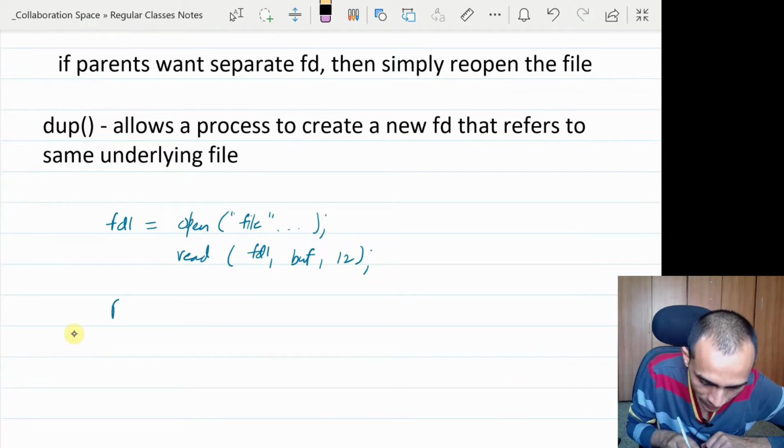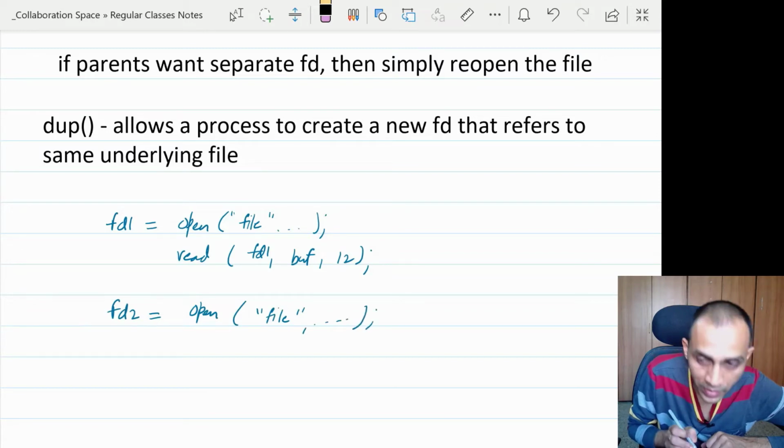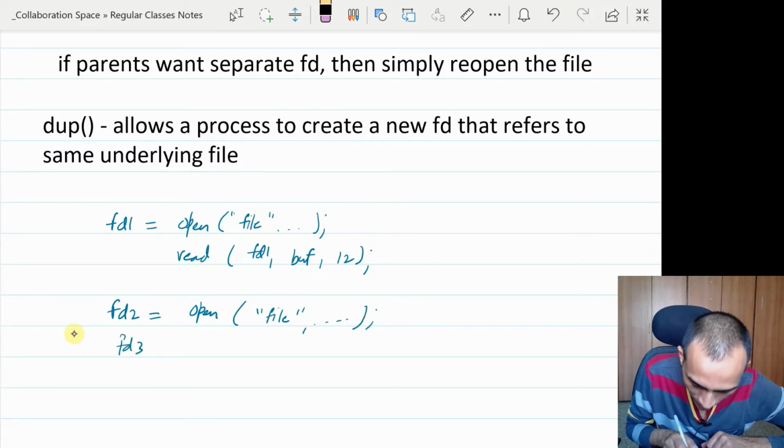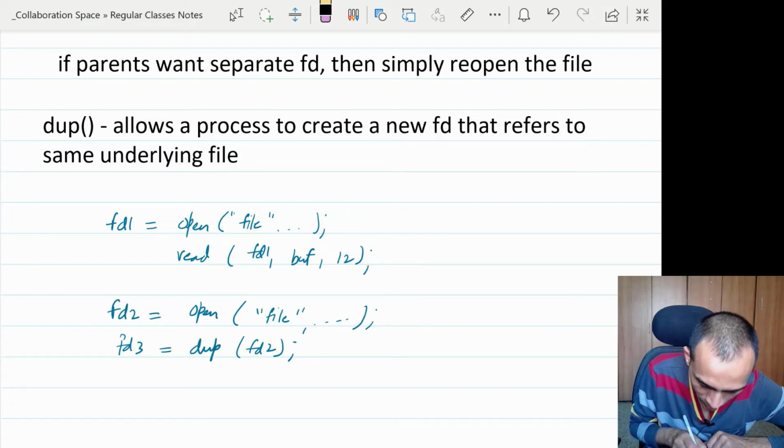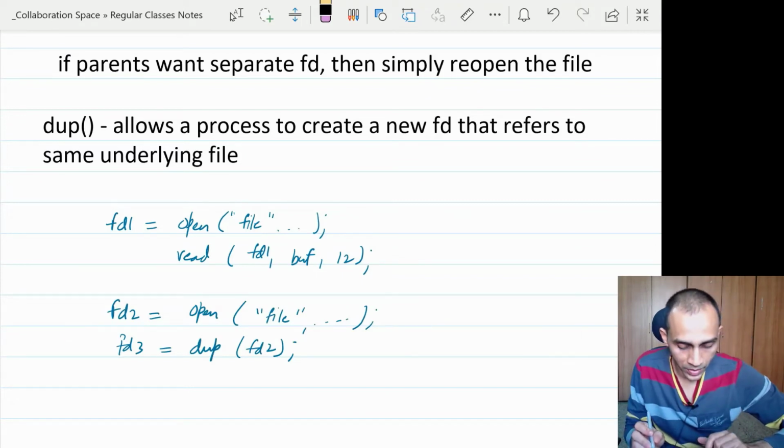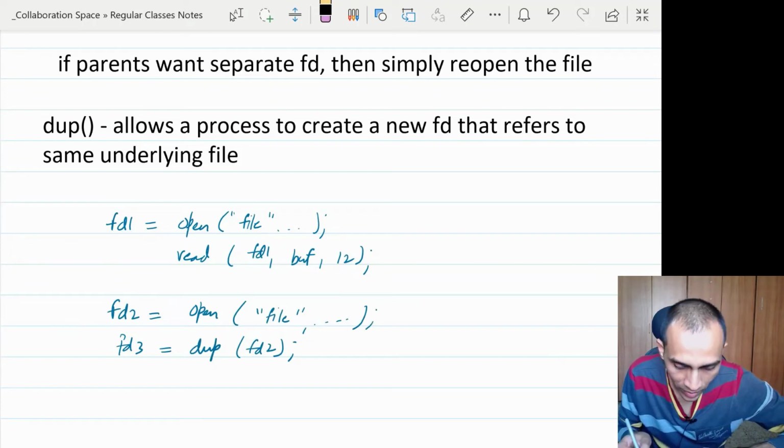And then let us say you open the same file, let us say you reopen that same file. Then you will get another file descriptor, 2. And let us say you use the dup system call to duplicate the file descriptor 2. Then it will create a new file descriptor 3, but with a subtle difference.